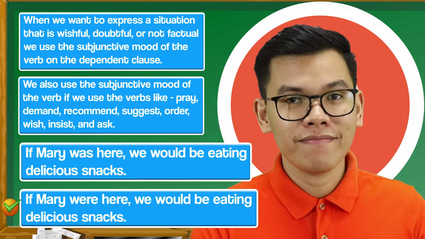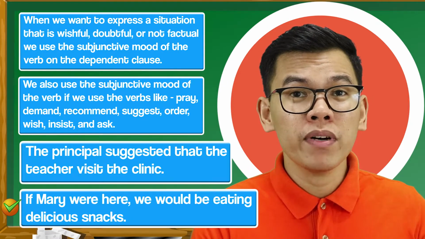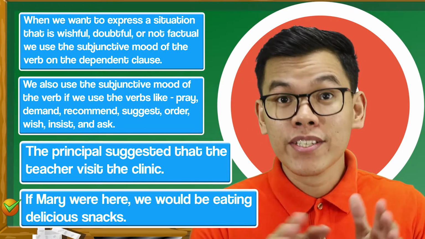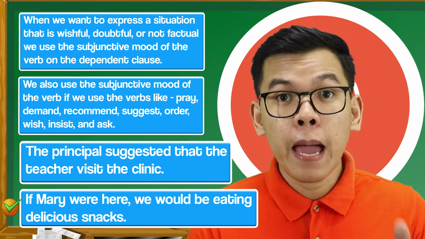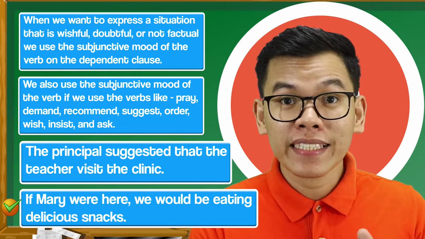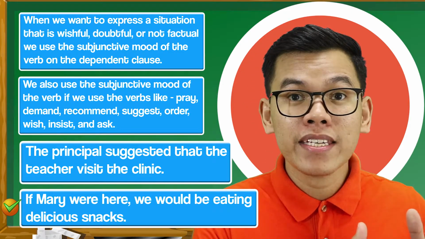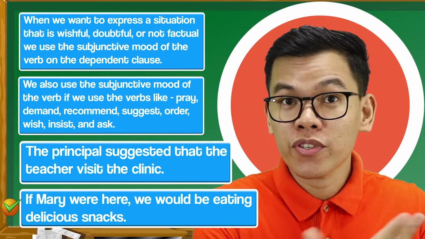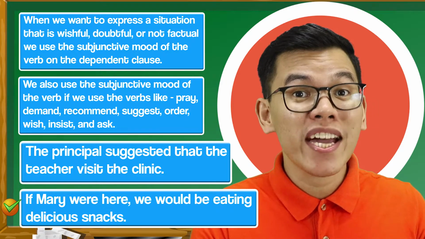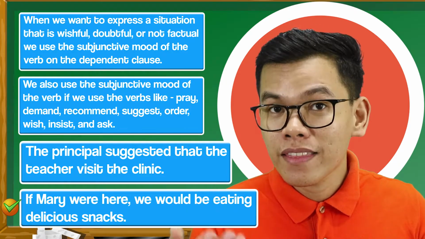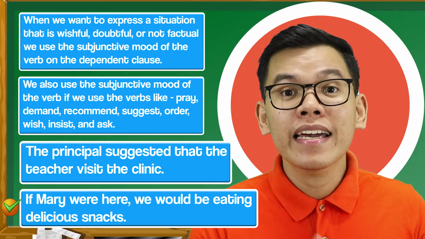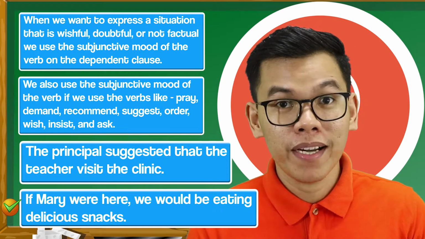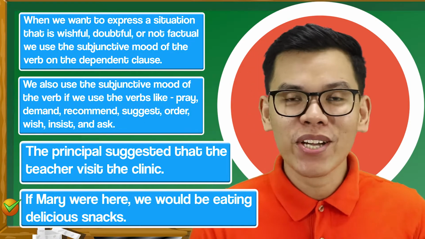Let's look at this example. The principal suggested that the teacher visit the clinic. As you can see, it's not visits, right? Because again, the subject is the principal and not the teacher. The verb is suggested. And according to the rule, when we use the word suggest, the verb in the next clause should be in subjunctive mood. It should be in plural form. Got it? Let's go to the next one.